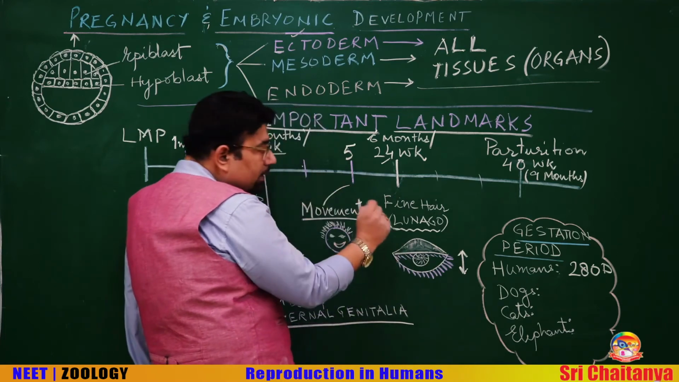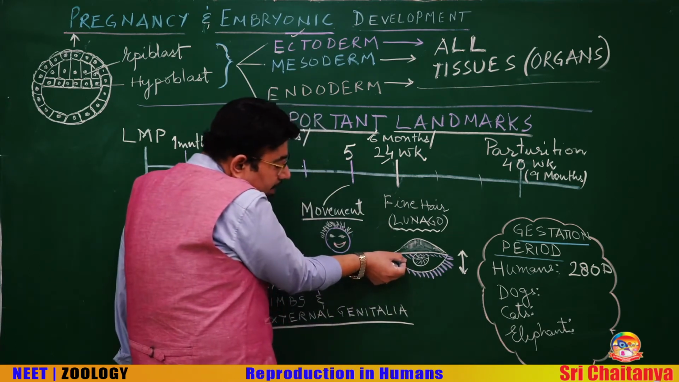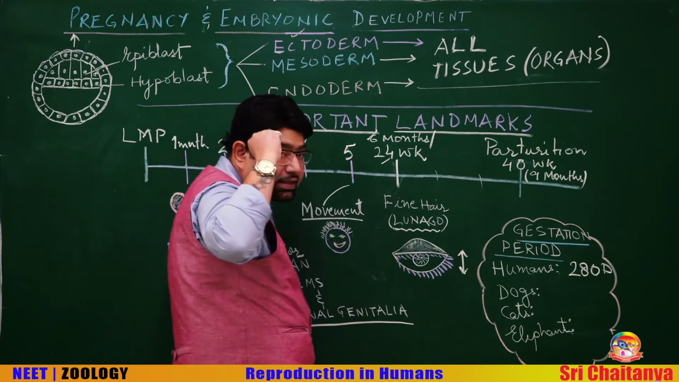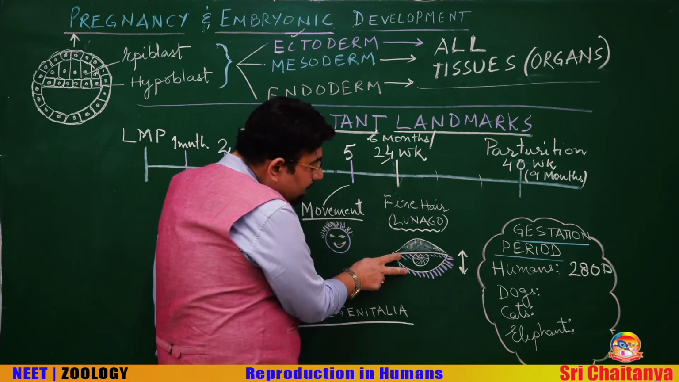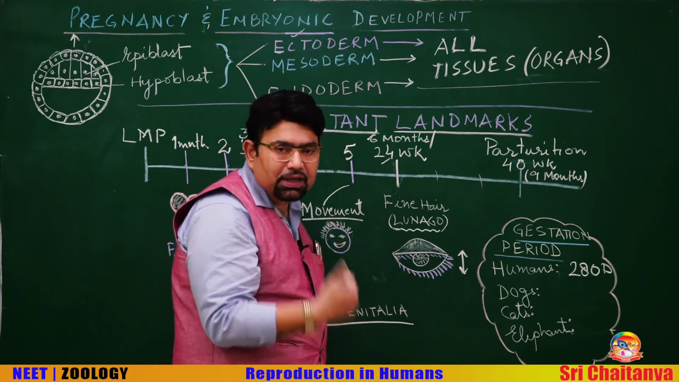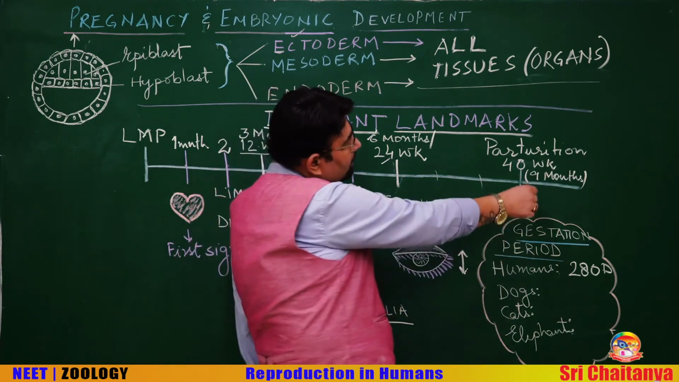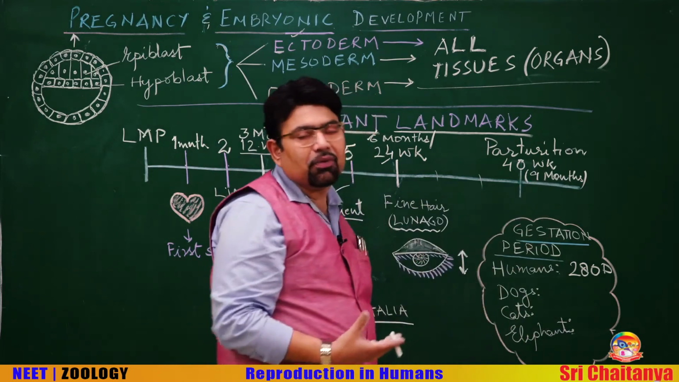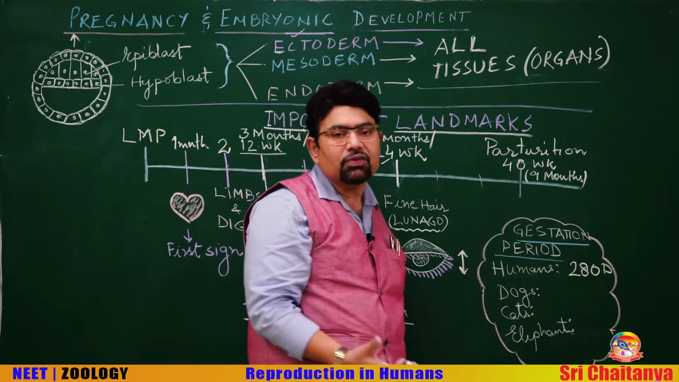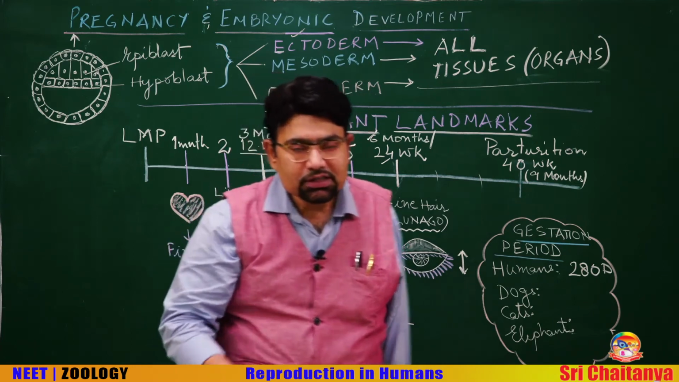One very important thing that happens here is that the eyelids separate, and eyelashes are formed by the end of the second trimester. By the end of the third trimester, the entire body of the fetus is well developed, and now it is ready for childbirth.